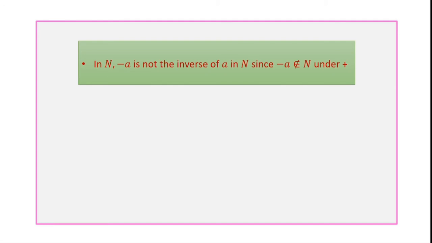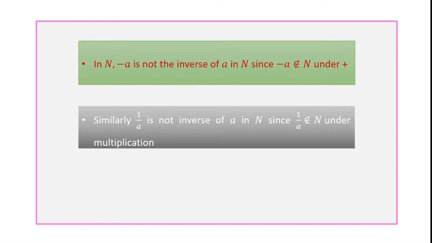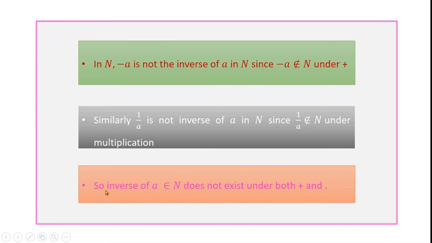But in the case of natural numbers, minus a is not the inverse of a in N under addition, since minus a does not belong to N. Since N is the set of positive integers, there are no negative numbers in N. Similarly, 1 by a is not the inverse of a in N under multiplication, since 1 by a is a fraction, so 1 by a does not belong to N. So the inverse of a in N does not exist under both addition and multiplication.